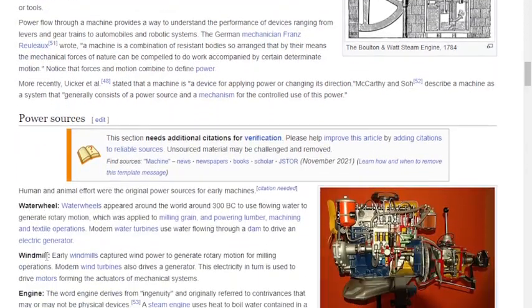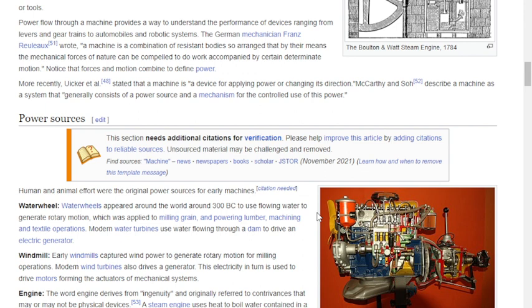Power source. Human and animal effort were the original power sources of early machines. Water wheels appeared around the world around 300 BC to use flowing water to generate rotary motion, which was applied to milling grain and powering lumber, machinery, and textile operations.